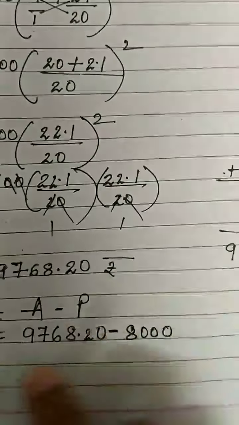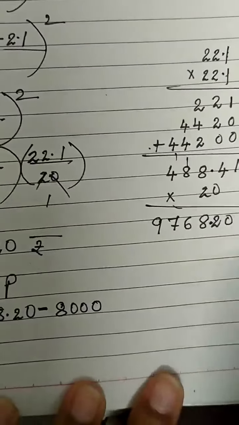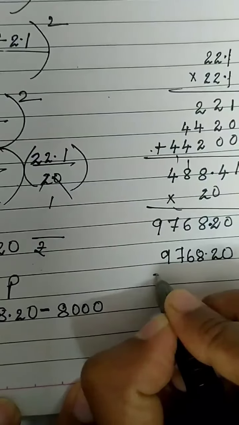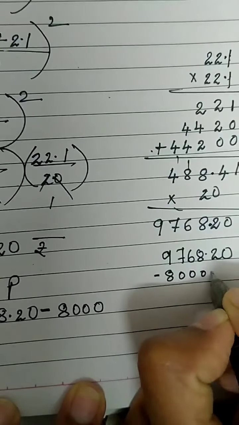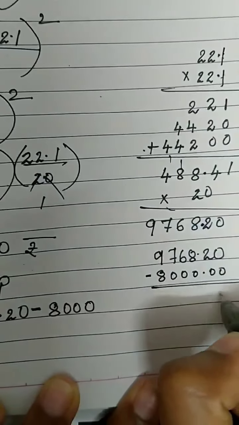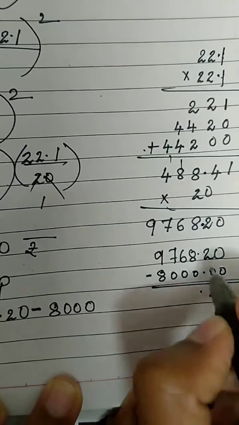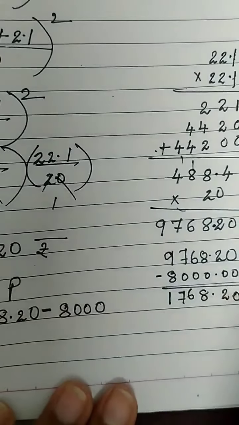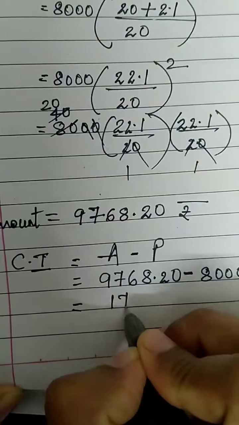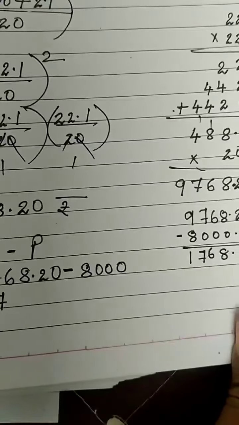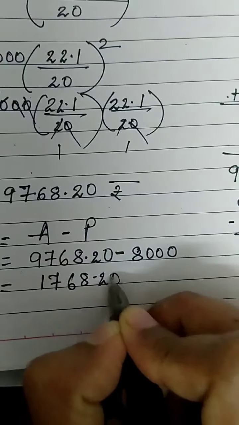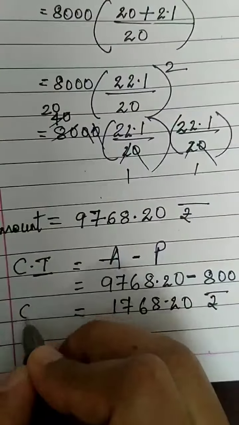Subtract, if you can't do it mentally, write it and subtract, no harm. 9768.20 minus 8,000. Okay, so here 0 0. Subtract 0, 2 minus 0, 2, decimal point, 8 minus 0, 8, 6, 7, 9 minus 8 is 1. So we are getting 1768.20. So the extra money that she is paying, that is the interest, compound interest, 1768.20 rupees is the extra amount that she is paying.